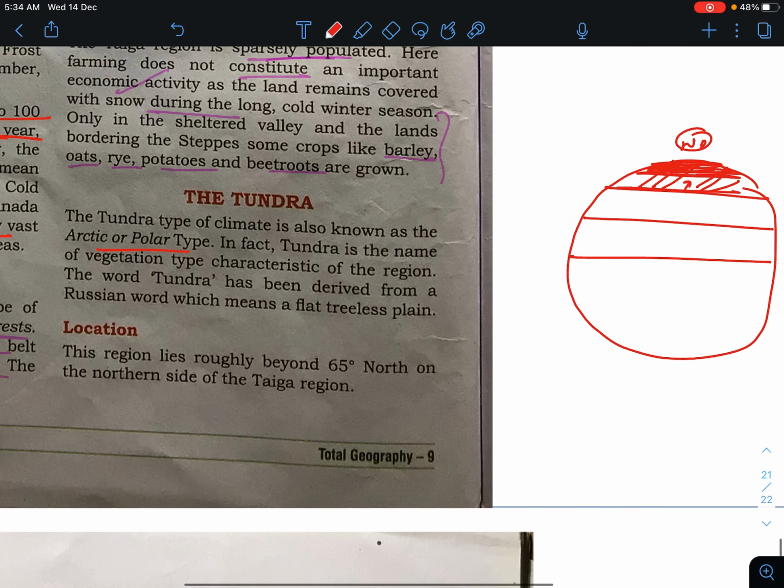Okay, Tundra type of climate is also known as Arctic or polar type, and in fact, tundra is the name of the vegetation type characteristic of the region. You have to remember that tundra is derived from the Russian word which means flat treeless plains. Tundra is itself a vegetation type. So what does it mean? That it is a flat treeless plain.